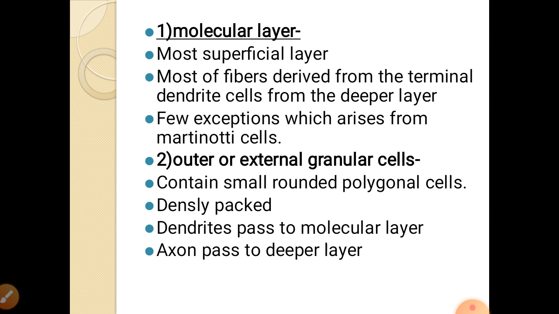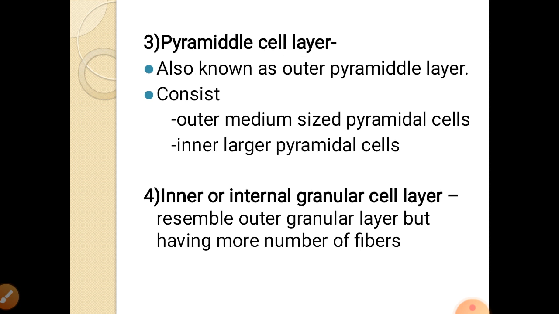The second layer is the outer granular layer or external granular layer. This contains small rounded or polygonal cells. These are mainly sensory cells, and these are densely packed in layer 2. Dendrites from this layer also pass to the molecular layer. Axons pass to the deeper layers, that is the third and fourth layers.